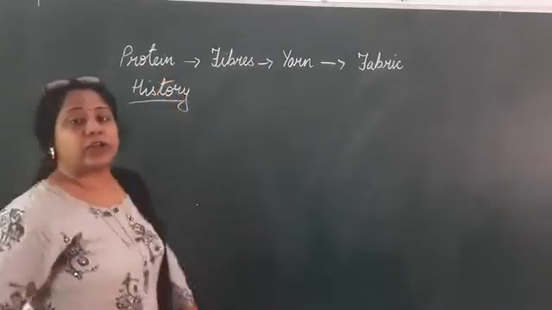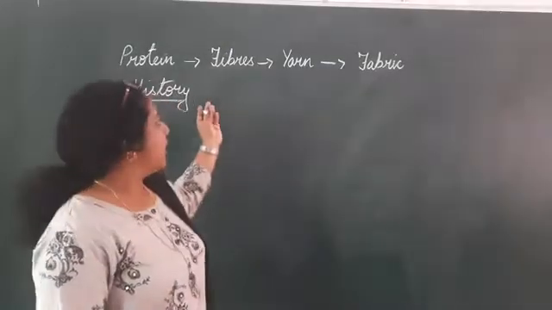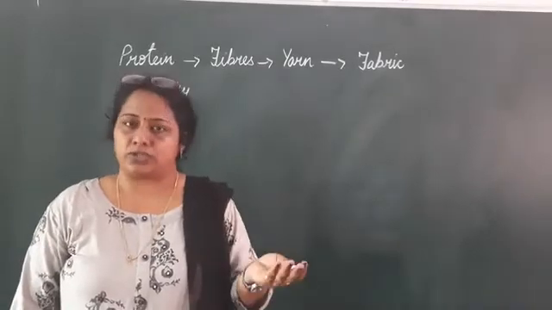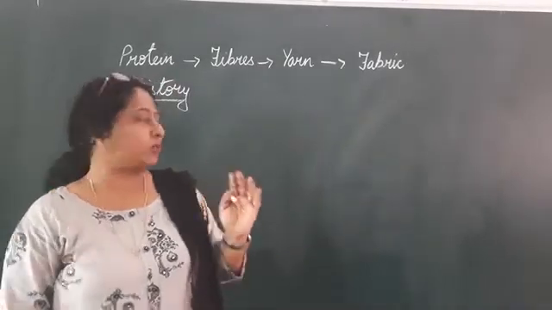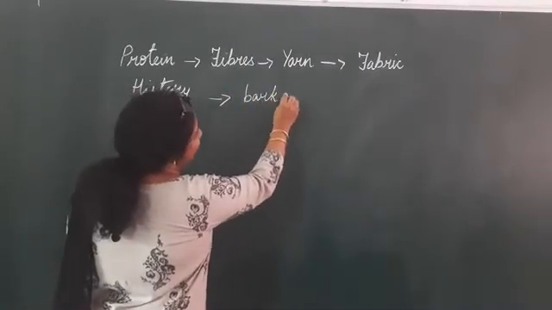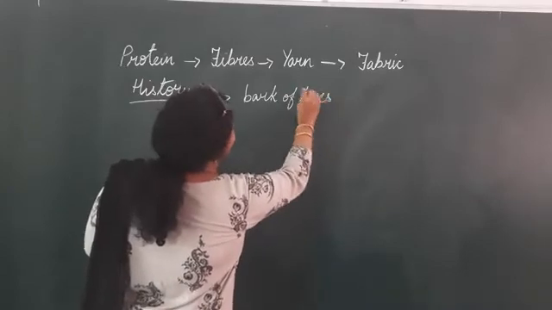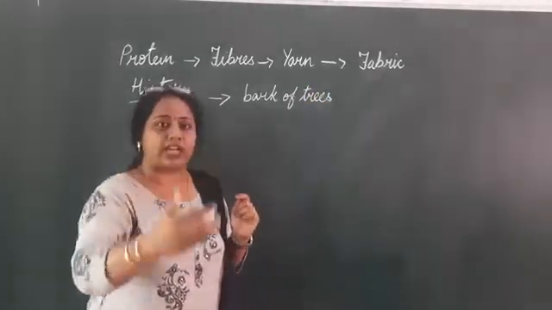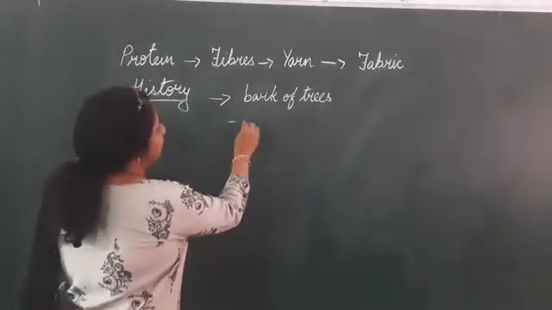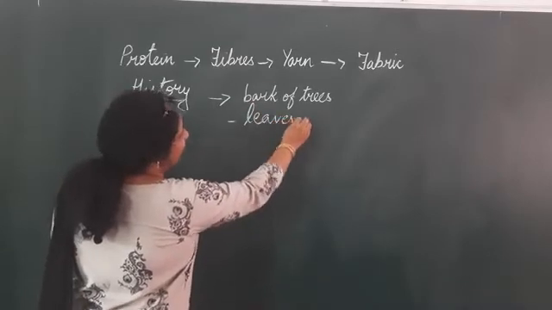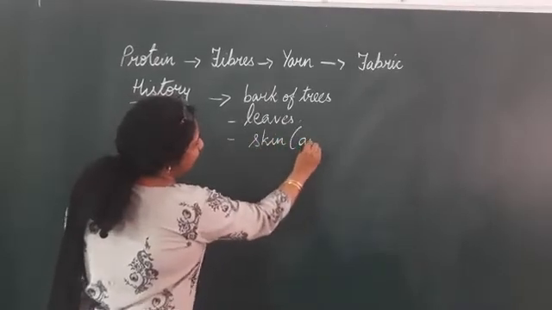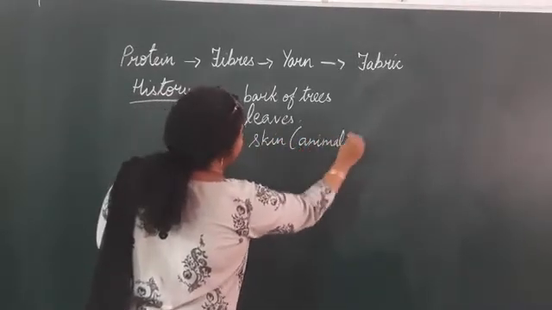You all have studied in your previous classes, children, that early human beings did not know how to sew clothes. So what did they do? They used to wear the bark of the trees. What is bark? Bark means the outer covering of the tree. They used the bark of the trees, or the leaves, or even the skin of the animals.